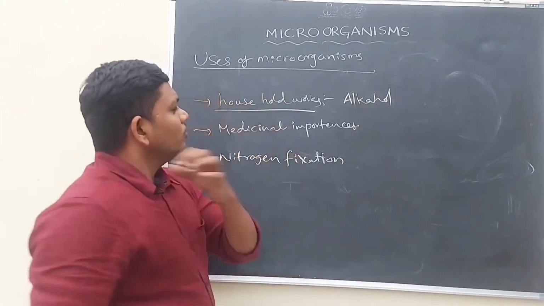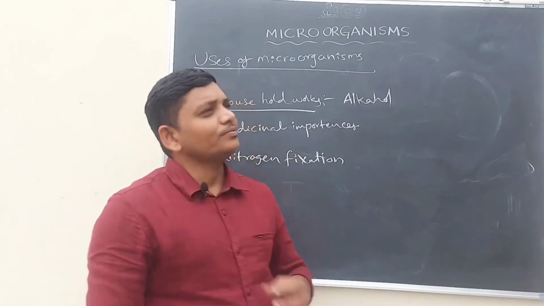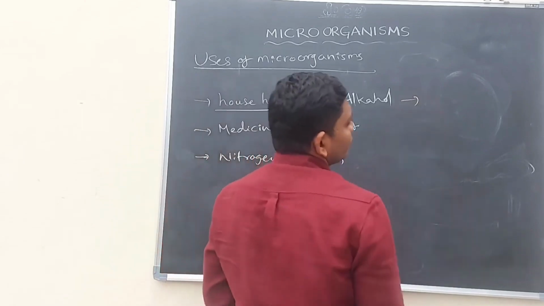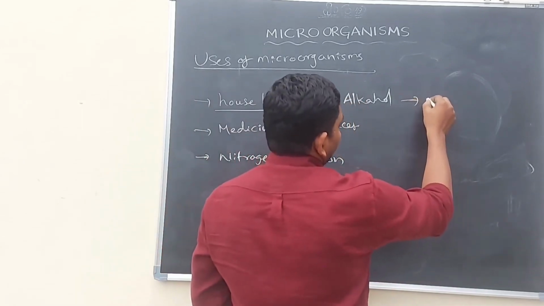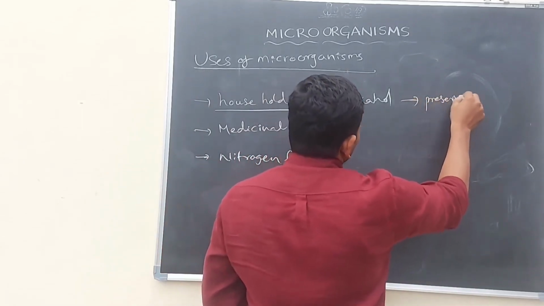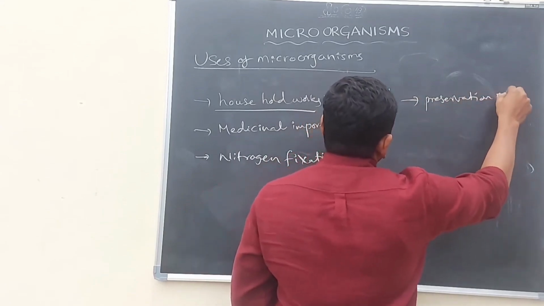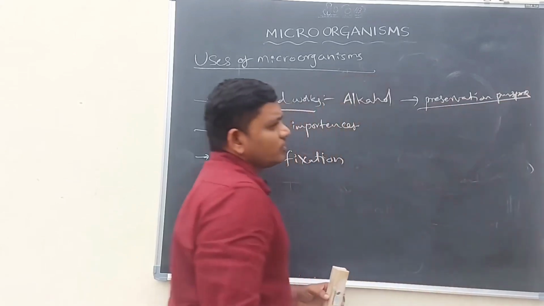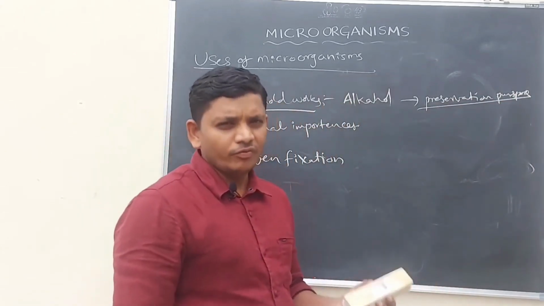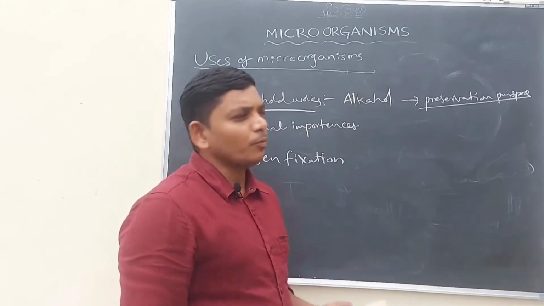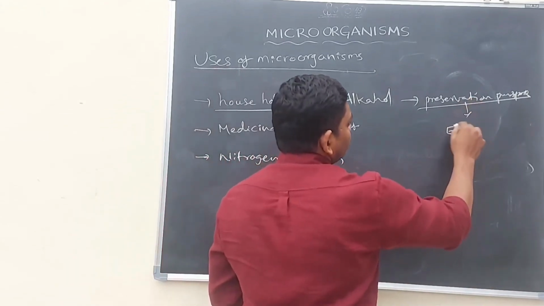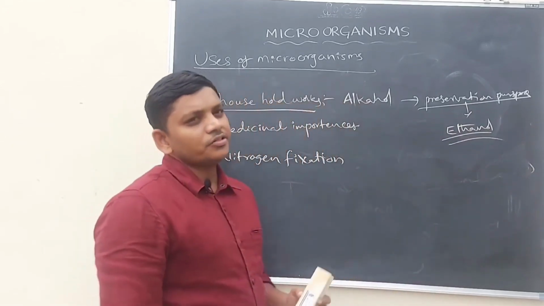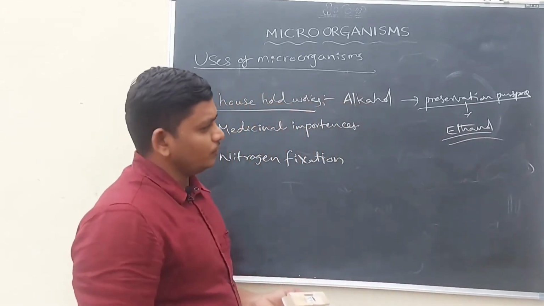For example, grapes and cashew fruits are generally preserved for a few days. When they are preserved for 4 or 5 days or 1 week, they release some amount of ethanol. With the help of this ethanol, industries make ethyl alcohol.